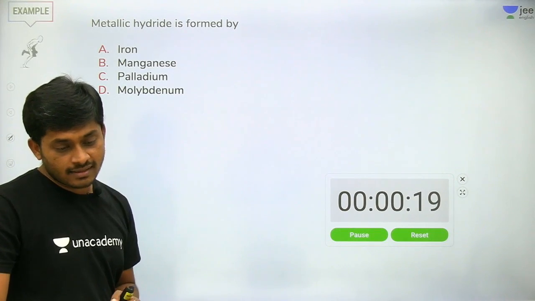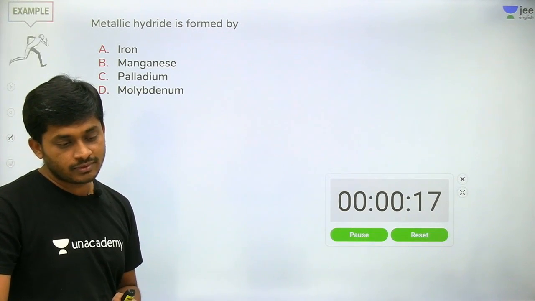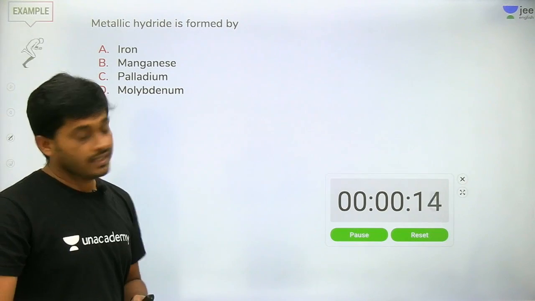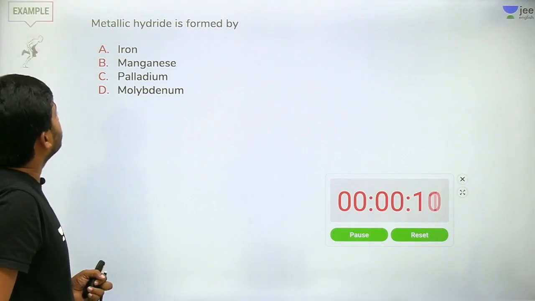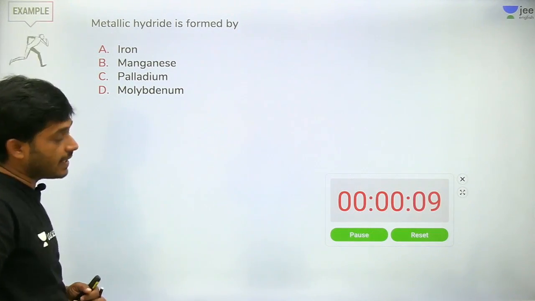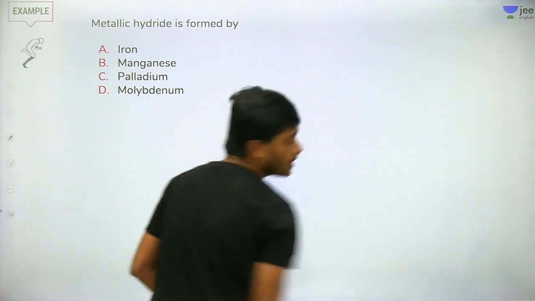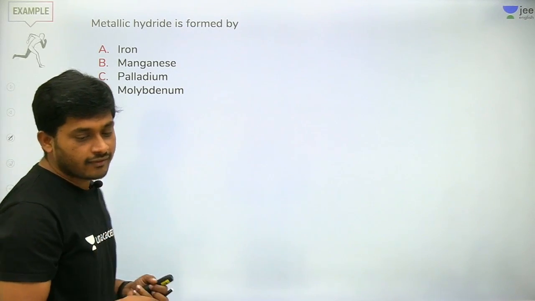I'm getting answers C and B also. B manganese, C palladium, molybdenum, iron. So what is the correct answer? Direct question. Very good.